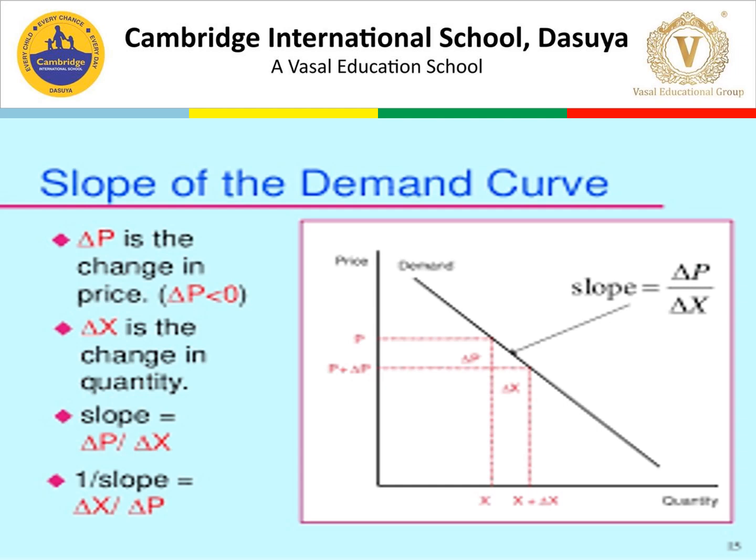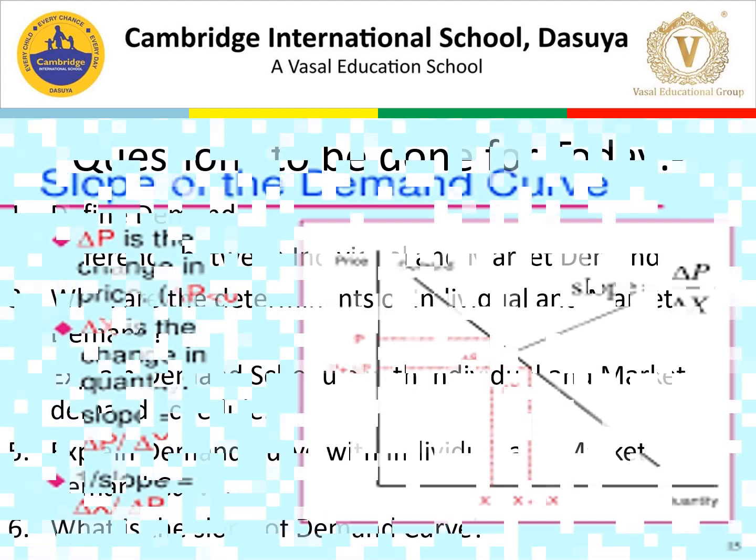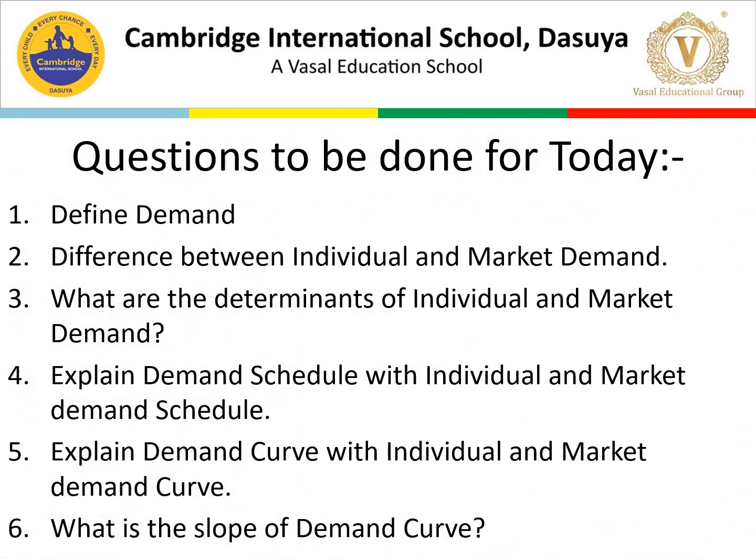So for today this is all. Now the questions for today: define demand. Then the difference between individual and market demand, which you have to explain. Then what are the determinants of individual and market demand; you can use them all together and then segregate for me. Then explain the demand schedule with the individual and market demand schedule, as I explained to you. Then explain the demand curve with the individual and market demand curve. All these topics we have covered today. What is the slope of the demand curve, that we have to discuss.